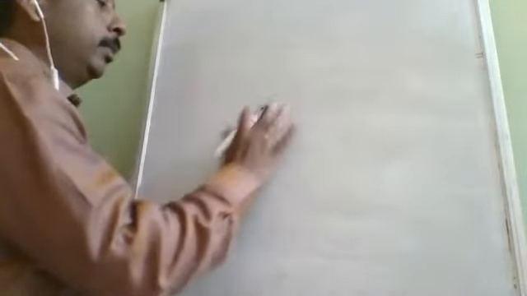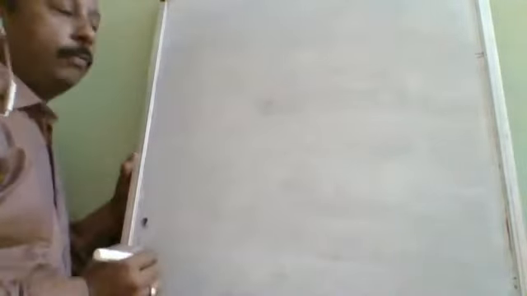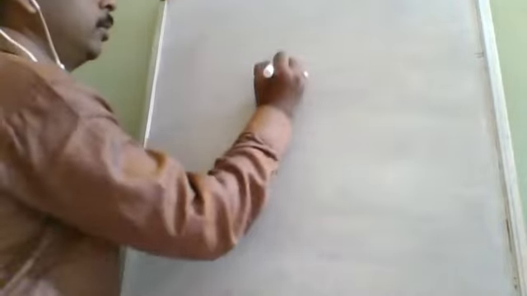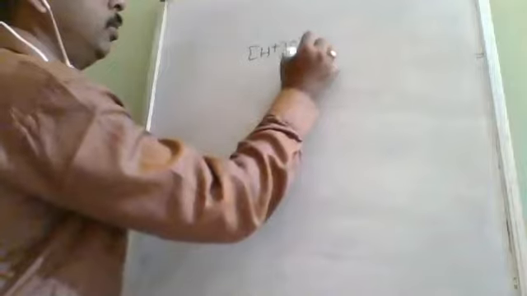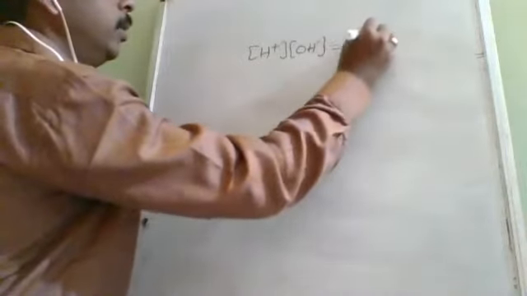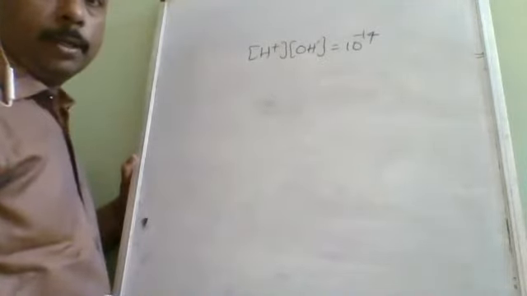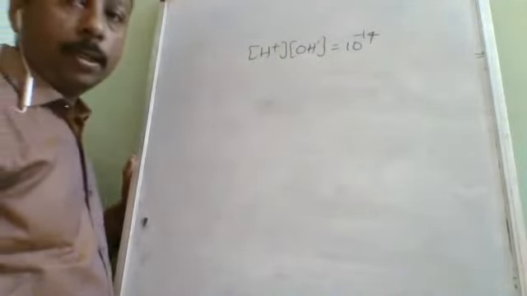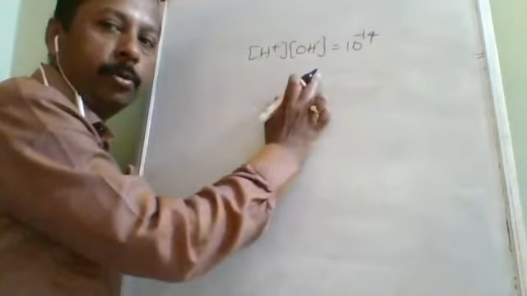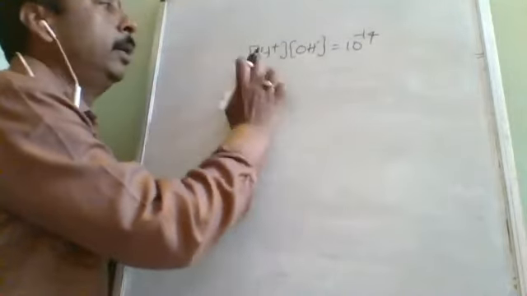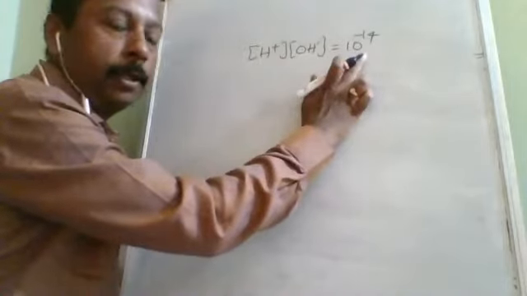Now, pH scale. Okay, in the last class, I explained about the ionic product of water. Ionic product of water at room temperature, that is H plus into OH minus, is 10 to the power of minus 14. If you take pure water, the amount of H plus and OH minus will be the same. That means H plus is 10 to the power of minus 7, OH minus also will be 10 to the power of minus 7.